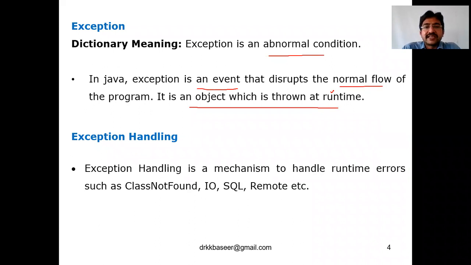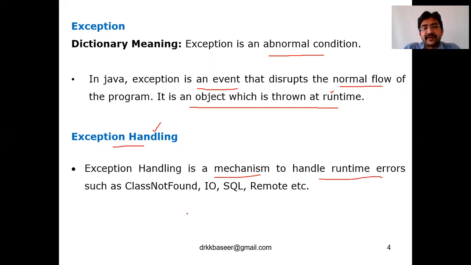Now, what we are saying is that an exception is a runtime error. How are you going to handle that runtime error? To handle it, we have a concept called exception handling. So an exception is an event which disturbs the normal flow of the program, and it occurs at runtime. Clear? Now, to resolve the problem of the exception, we use exception handling. Exception handling is a mechanism, a solution, to handle runtime errors.